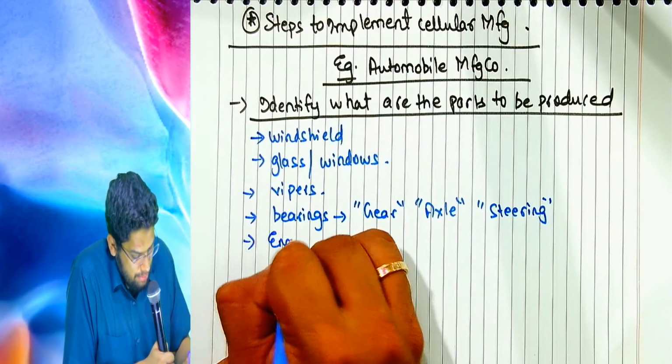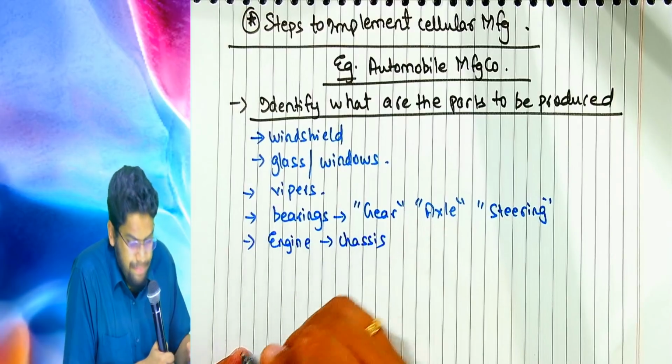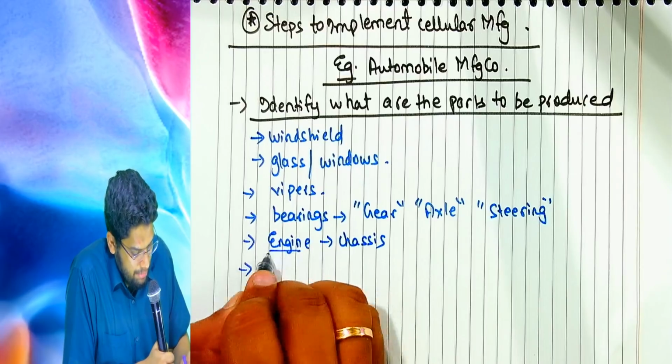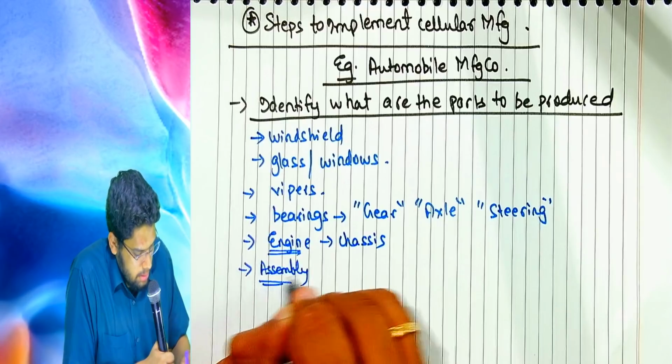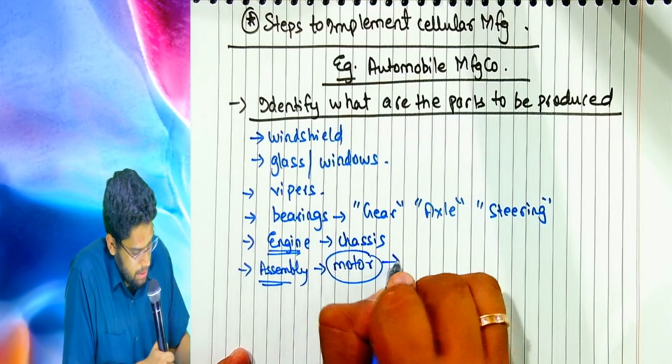Various engine components will be there. The chassis. Mainly the engine configuration; assembling the engine, your motor, is the most important and most complicated process.